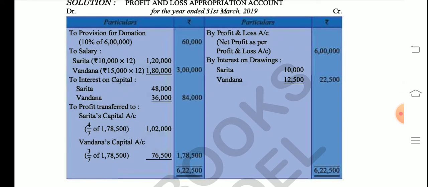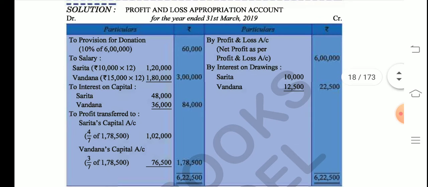Now provision for donation means, actually students, see, the first point was that 50,000 or 10% of the profit, whichever is more. So here 6 lakh, 10% of 6 lakh is 60,000. So 60,000 is definitely greater than 50,000. So here we will write 60,000. Now giving the salary to Vandana and Sarita. So it is now calculated 10,000 into 12 and 15,000 into 12. So the amount is given to you.